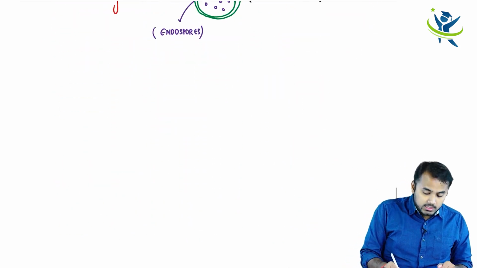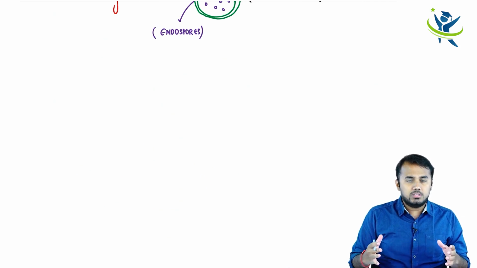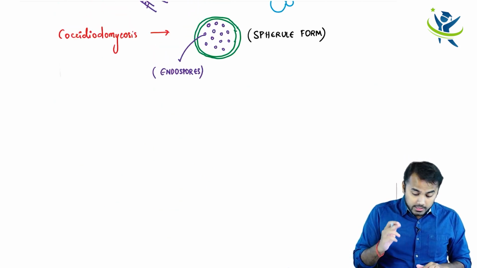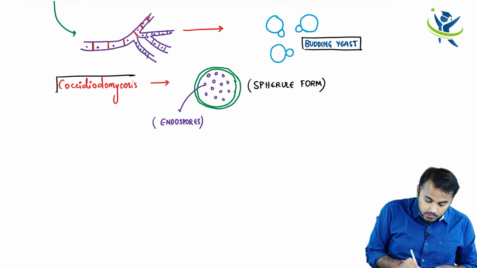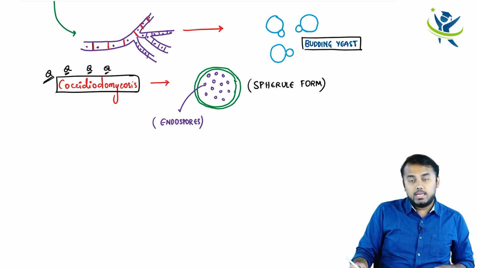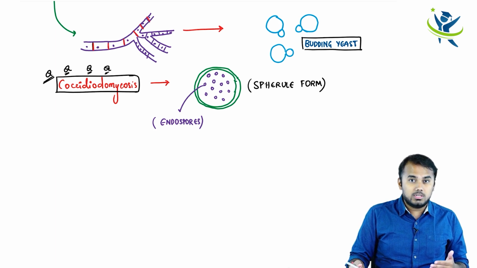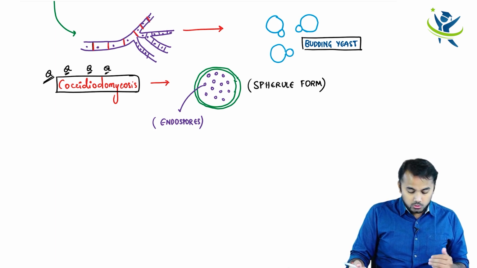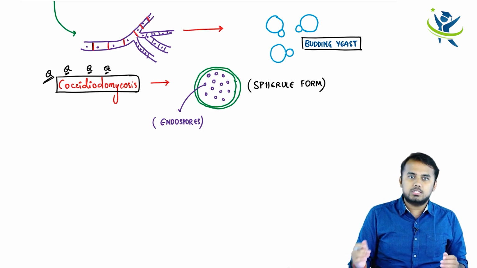The next thing which you can see here is, having discussed the dimorphic yeast, you should know, and by the way guys, remember this: everywhere people love exceptions. Routine things, I know, every one of us knows, but exceptions only a few know. So the examiners mainly concentrate on the exceptions. Okay, so Coccidioidomycosis does not stay in two forms, only one form, that is the spherule, which has got endospores